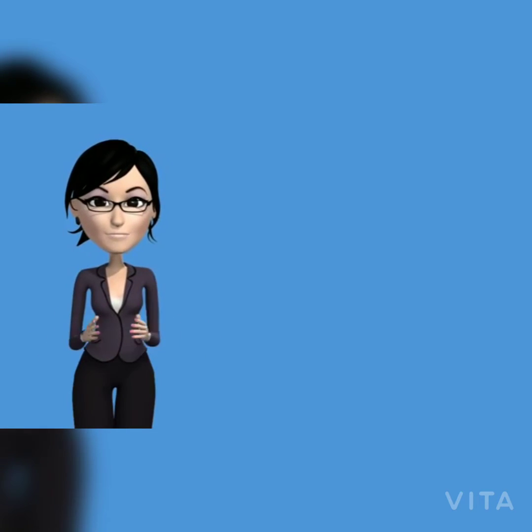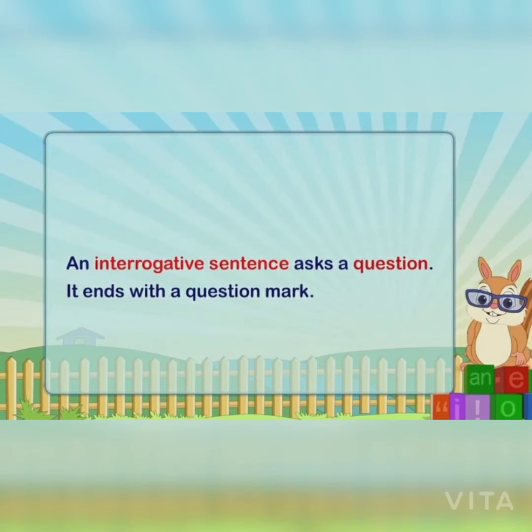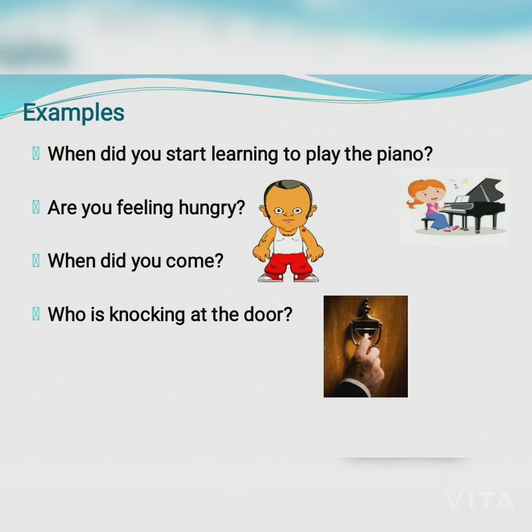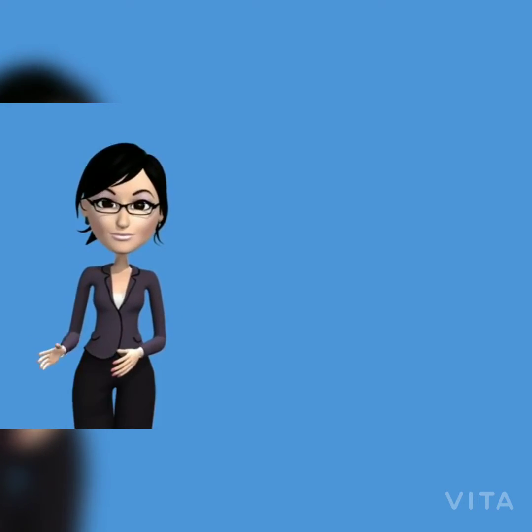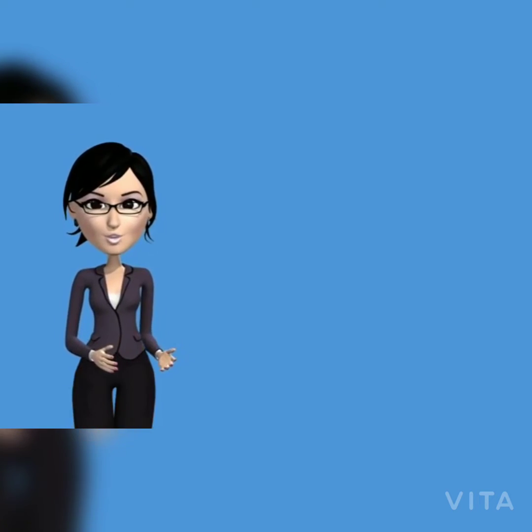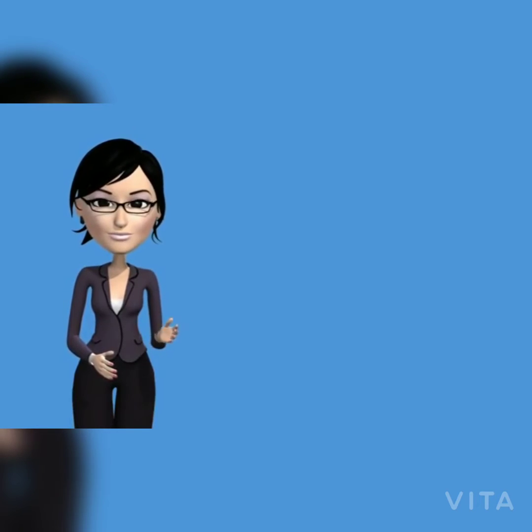Next is question or an interrogative sentence. A sentence that asks a question is called a question or an interrogative sentence. For example, when did you start learning to play the piano? Are you feeling hungry? When did you come? Who is knocking at the door? All the above sentences ask questions, so these sentences are question or interrogative sentences. An interrogative sentence ends with a question mark.